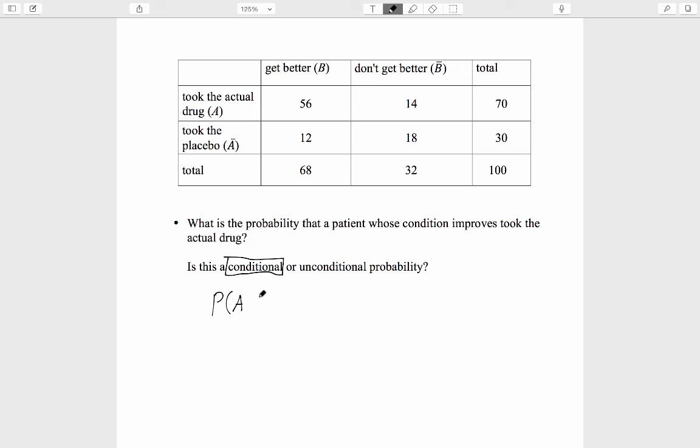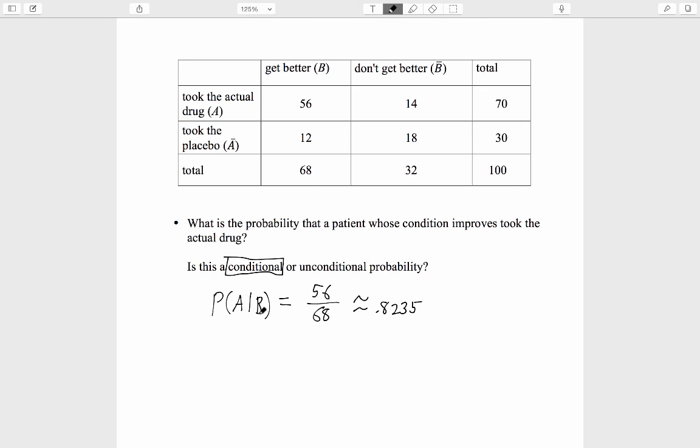Notice that this is the probability of A given B. It equals 56 over 68. Out of these 68 people we're focusing on, 56 of them took the actual drug. This equals approximately 0.8235. This means that of those who get better, the overwhelming majority of them did take the actual drug.